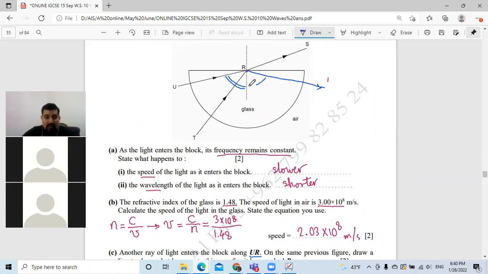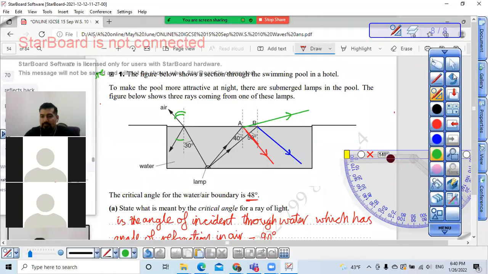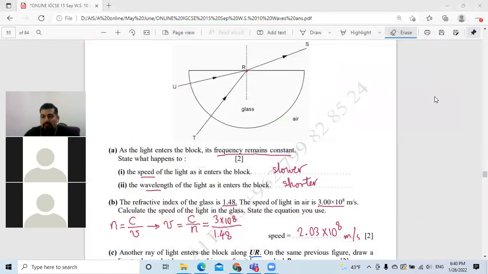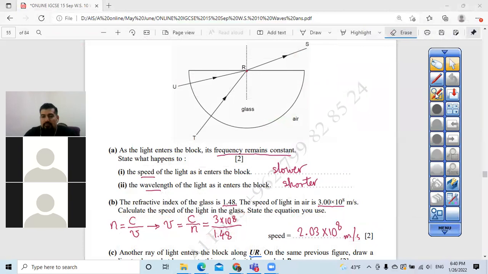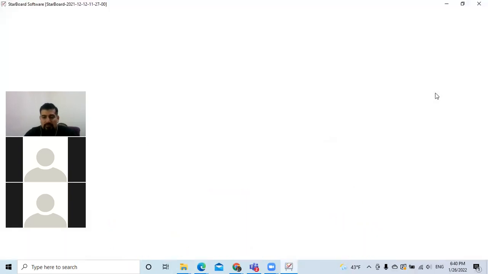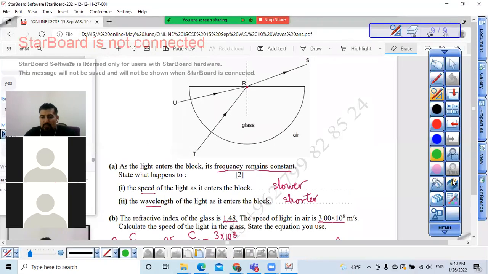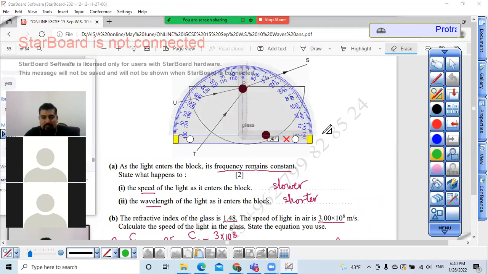With the same angle, I will use my protractor and a ruler, and I have to make sure that these angles are equal. Look here. We are going to bring our protractor and flip it upside down.